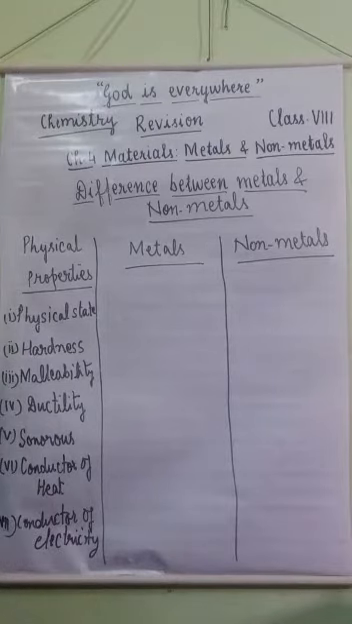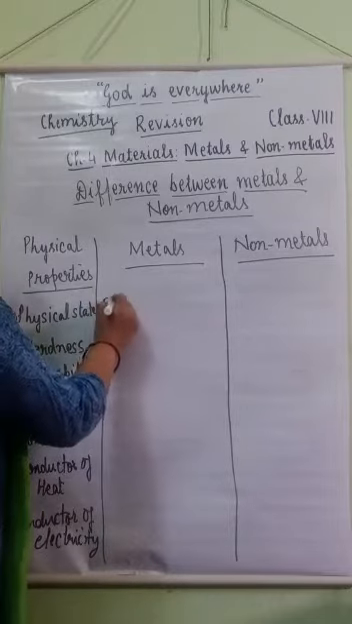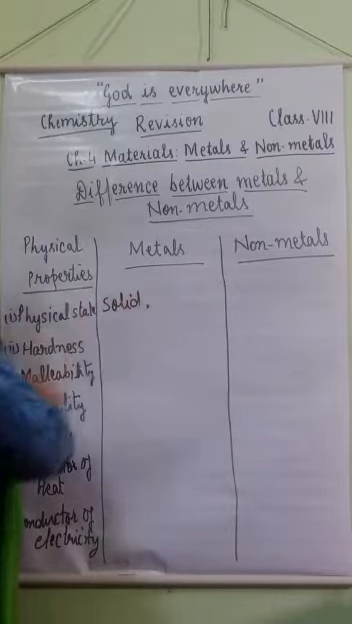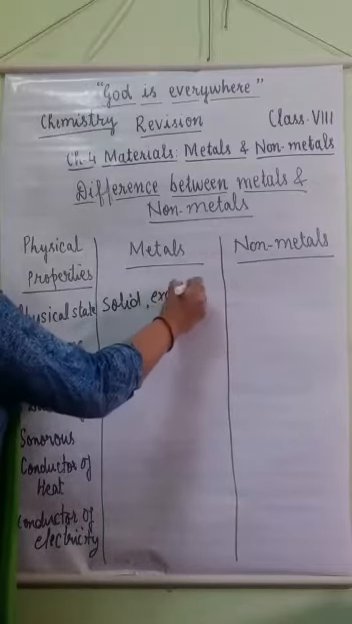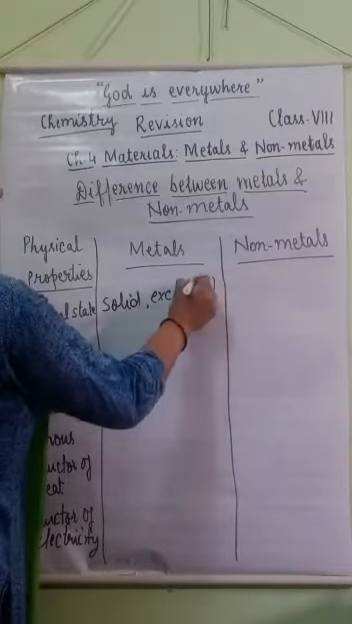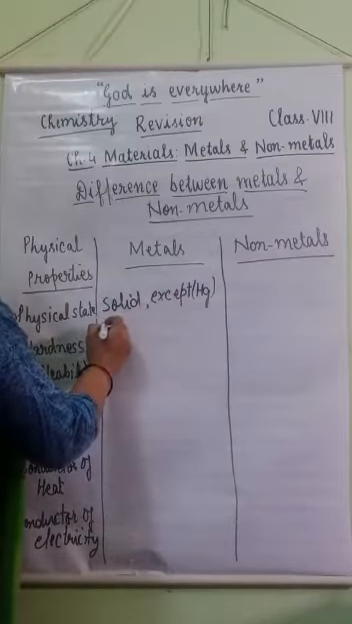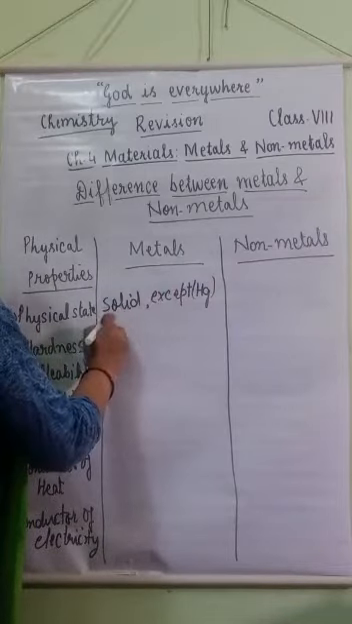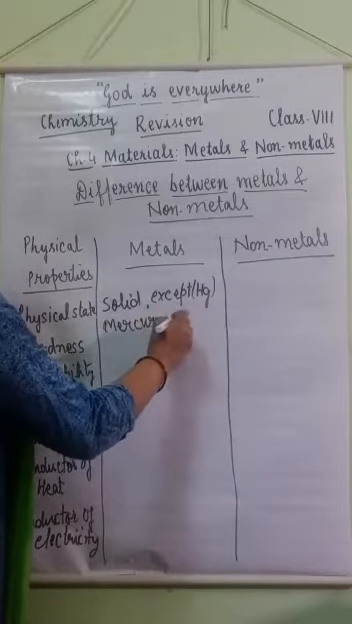First property is physical state. Most of the metals are in solid state except mercury. Mercury is a metal which is in liquid state. What is the symbol of mercury? Hg. Mercury is in liquid state at room temperature.